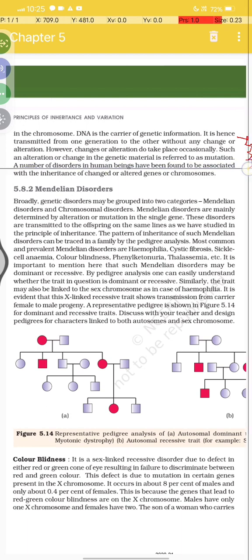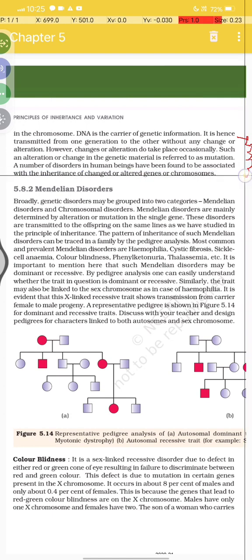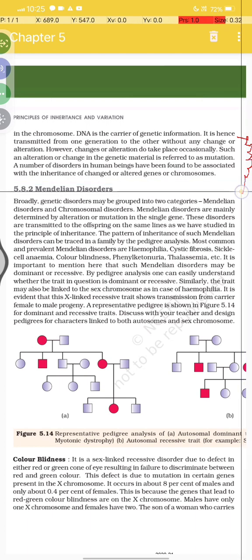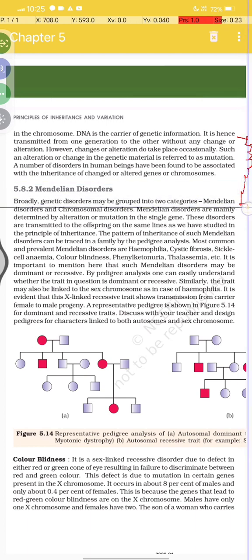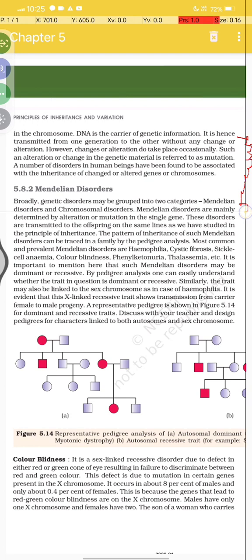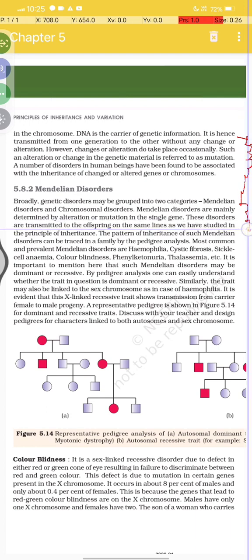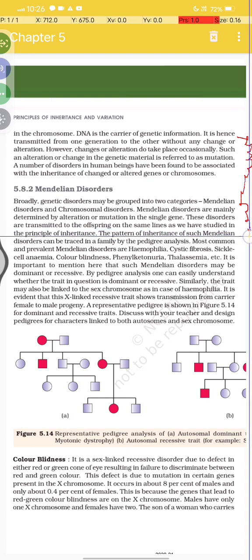And the number of disorders in human beings have been found to be associated with the inheritance of a changed or altered gene or chromosome. The Mendelian disorder. Broadly, genetic disorders may be grouped into two categories: Mendelian disorders and chromosomal disorders. Mendelian disorders are mainly determined by the alteration or mutation in a single gene, and the disorders are transmitted to the offspring on the same lines as we have studied in the principles of inheritance.